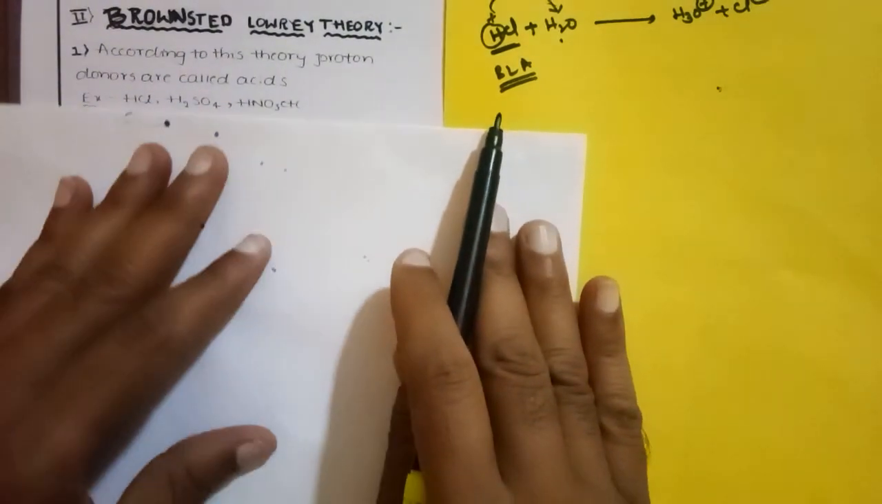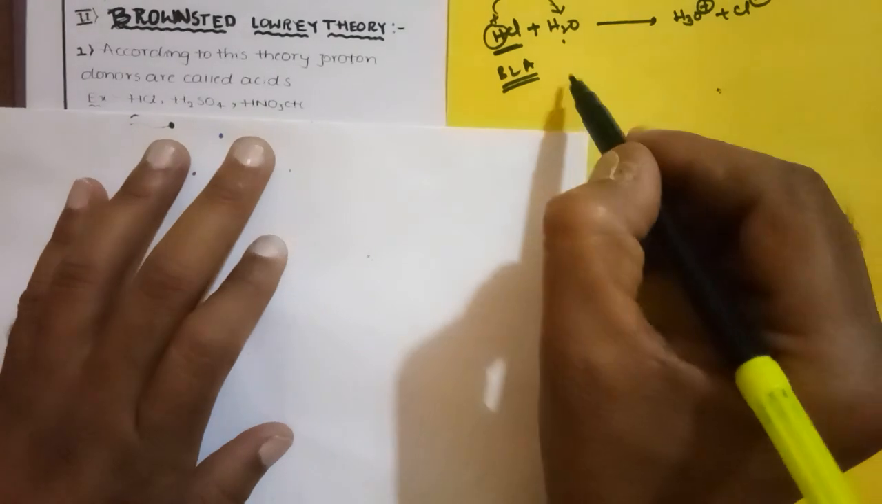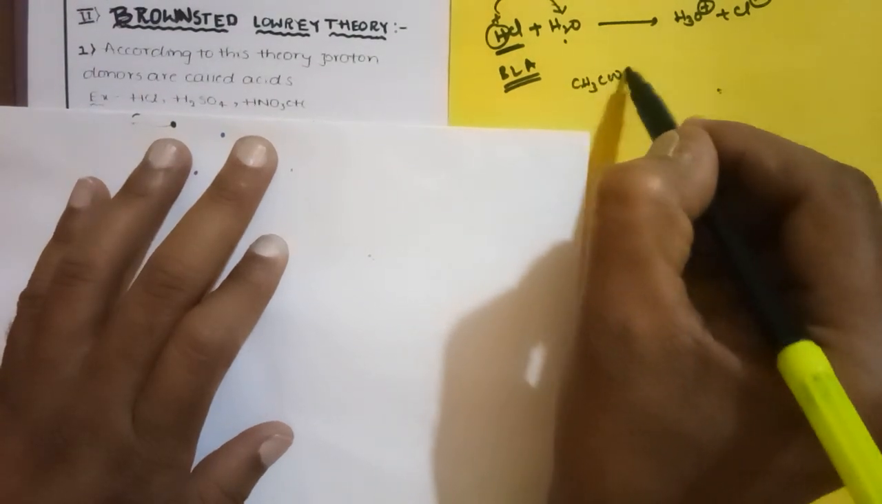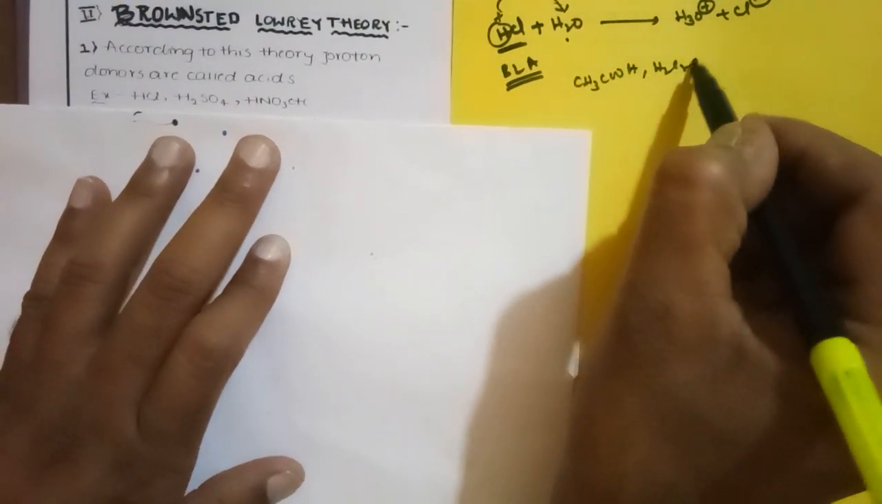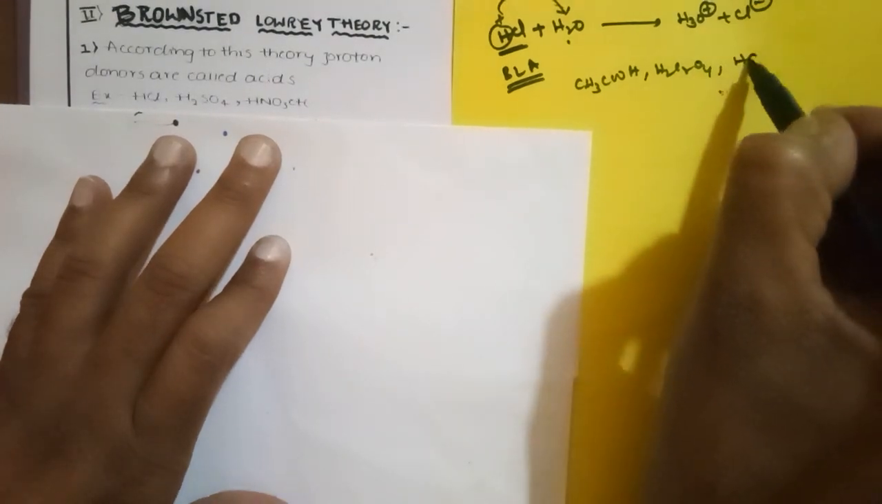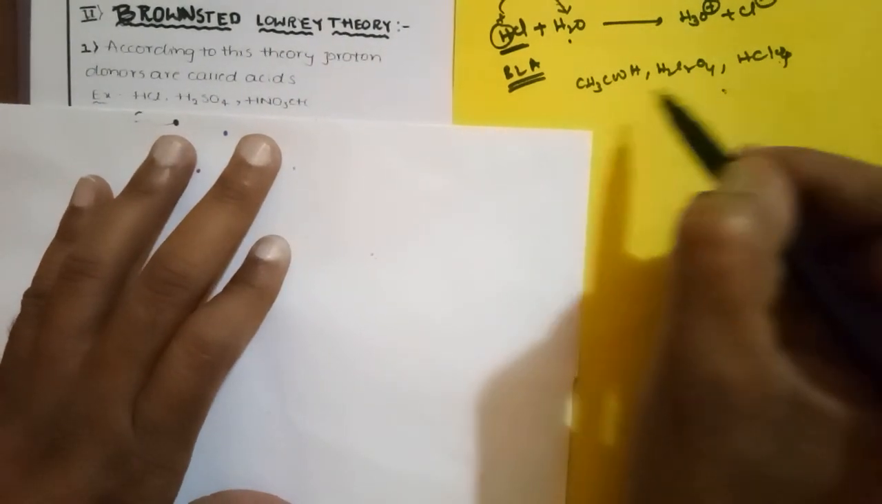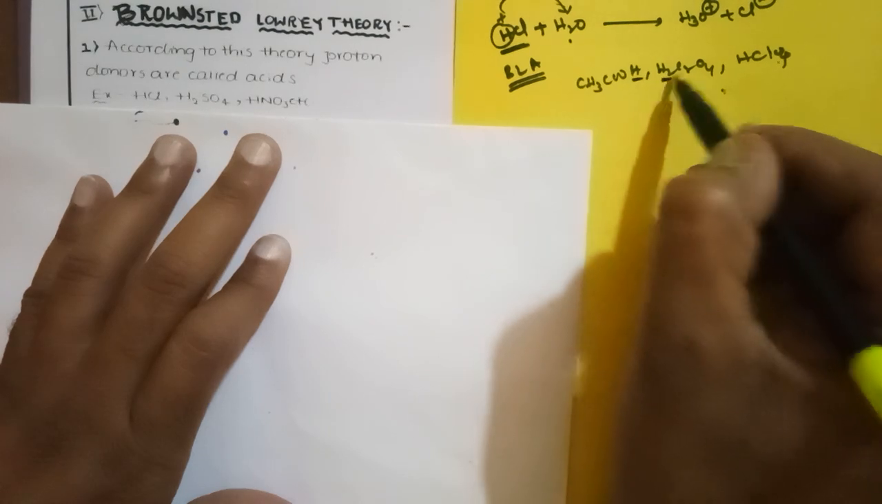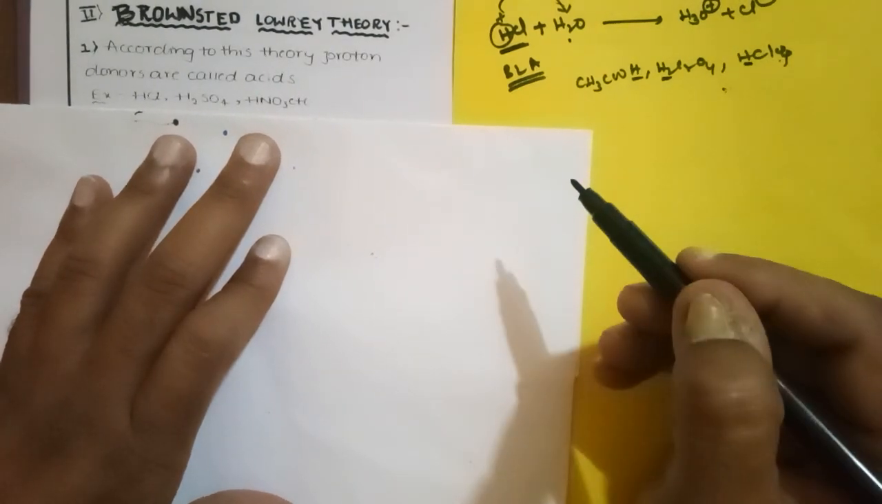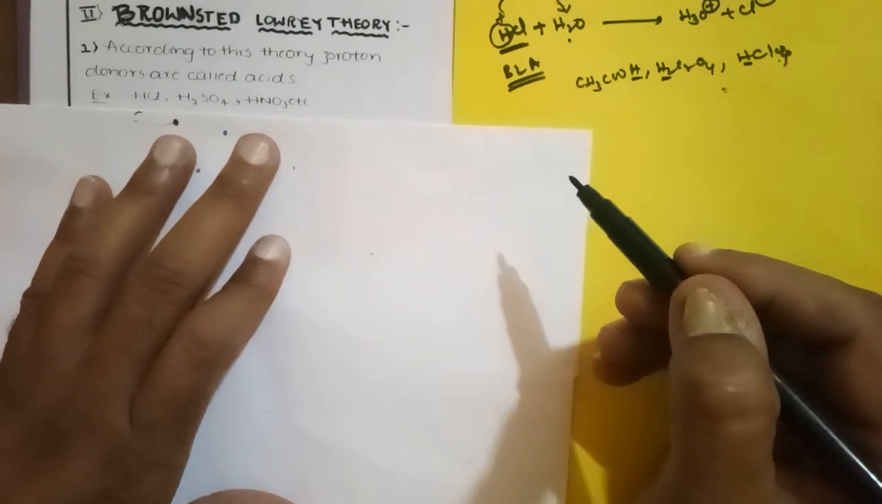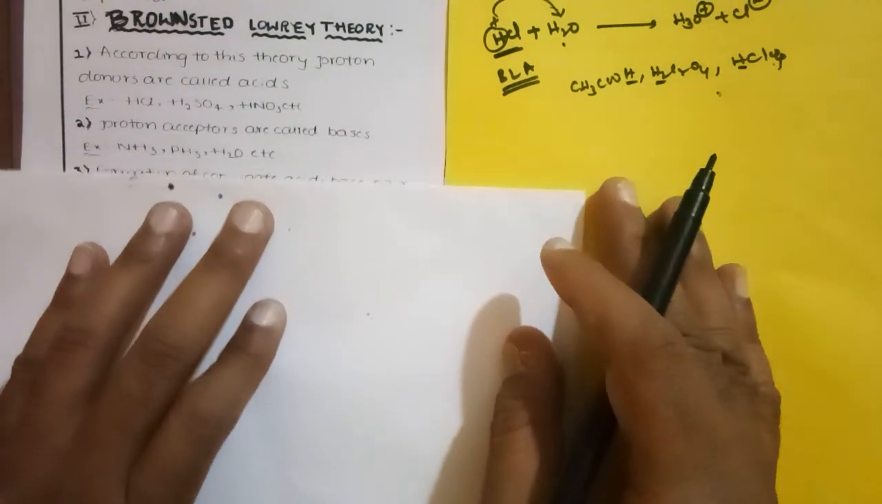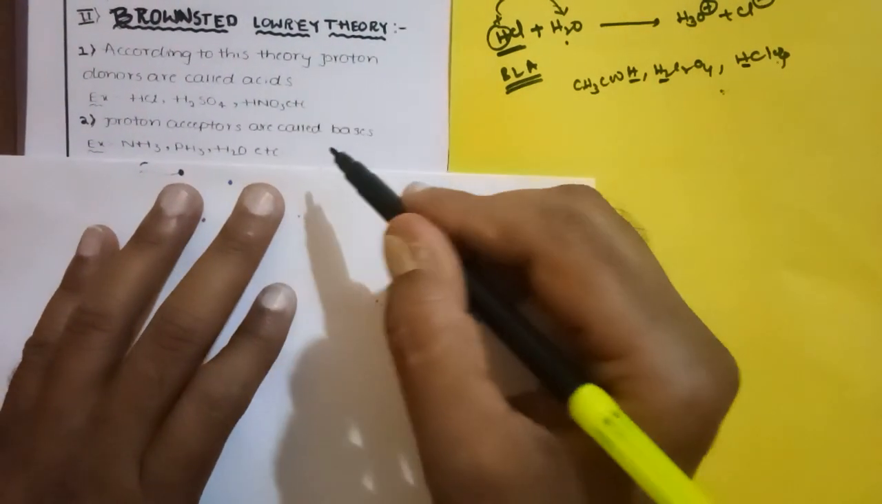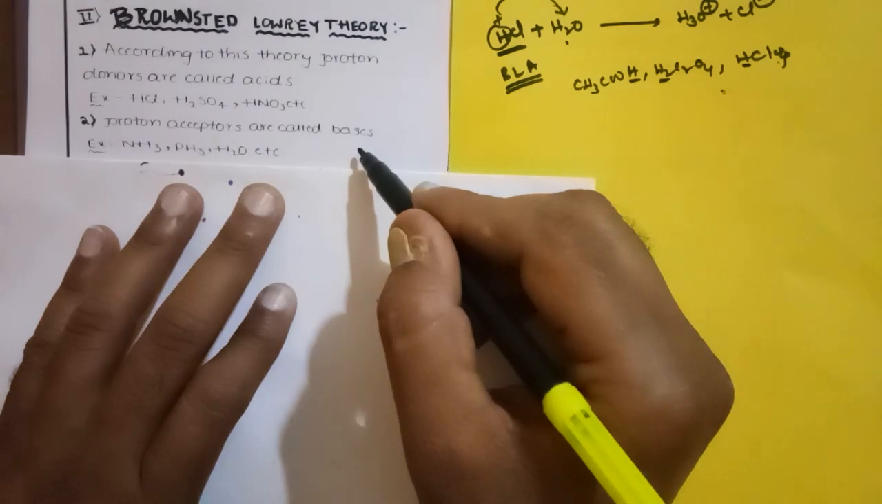Examples are HCl, H2SO4, HNO3, CH3COOH, H2C2O4 (oxalic acid), and HClO4. These acids are able to donate protons. They are ready to donate one proton, so that's why they come under acids. Next, let me concentrate on base. What is meant by base?